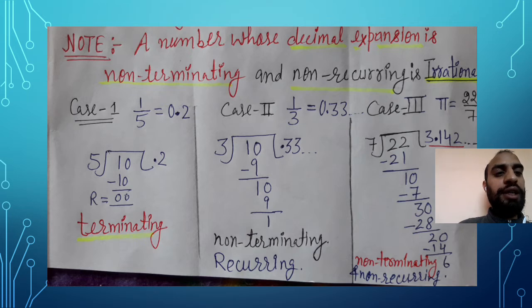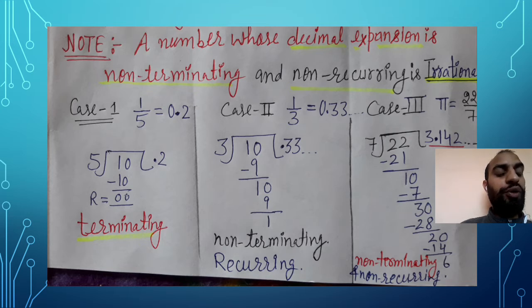So let's take the third case, pi. You all know the value of pi is 22 upon 7. So let's start dividing 22 by 7. 7 we need to write outside and 22 inside. 7 threes are 21, 1 left, you can put a decimal, so it becomes 10. 7 ones are 7, now 3 left, once again you can take one more 0, 7 fours are 28, then 2 remainder left, once again 7 twos are 14, 6 left. In this way you keep dividing and you will get different numbers.